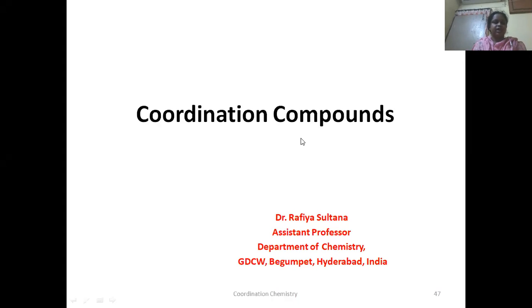In the previous class, we started discussing isomerism in coordination complexes. We discussed structural isomerism. Basically, isomerism is of two types: structural isomerism and stereoisomerism. We have seen structural isomerism. In today's class, we will be discussing stereoisomerism. We all know stereoisomerism is also of two types: one is geometrical isomerism, the other is optical isomerism. Let us see first.